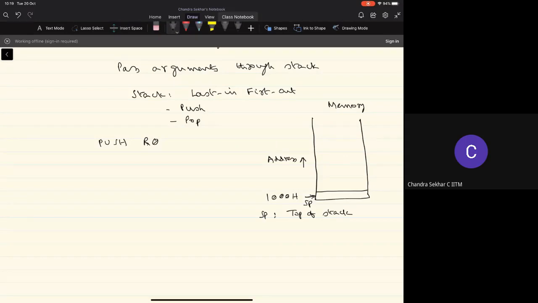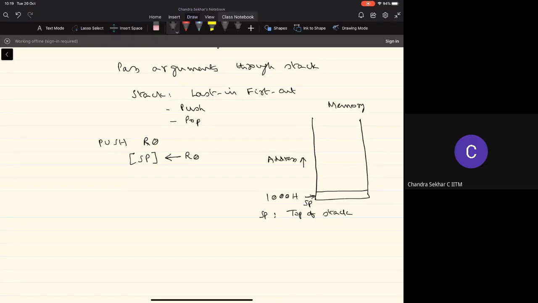So this can be indicated by this operation. We'll use some notation here. What does this notation mean here? I'll take the value of this register R0 and then store it to the memory location whose address is available in the stack pointer. And what is the stack pointer containing now? Stack pointer contains the address of the top of the stack. In this case, let's say it's 100H.